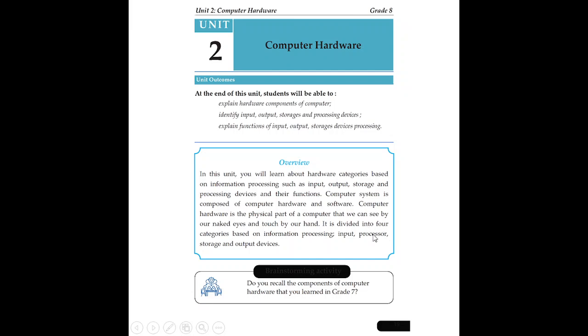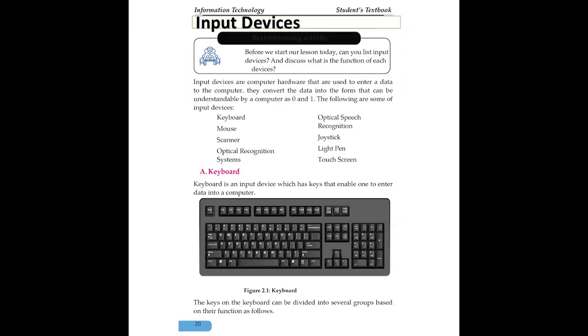It is divided into 4 categories based on information processing: input, processor, storage, and output devices. The input, processor, storage, and output devices are the parts of the computer system which is computer hardware.